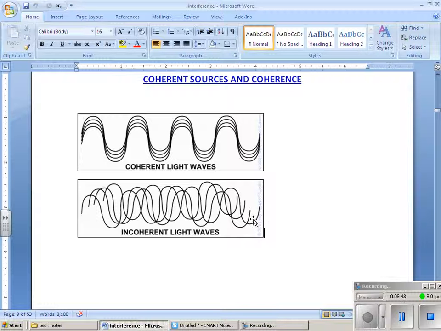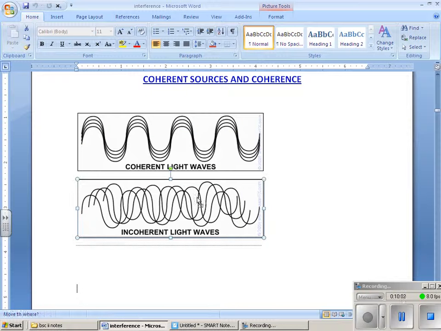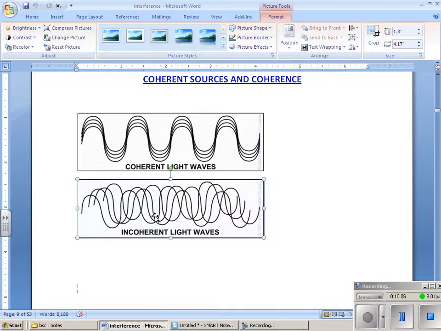So the next topic is coherent sources. What is meant by coherent sources? The waves which are coming are in phase with each other, or they have the same phase difference. Those kinds of lights are called coherent light. Here the light waves are not in phase with each other. This is called incoherent light waves. This is called coherent light waves.